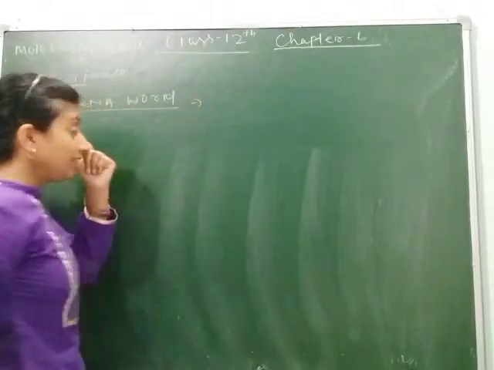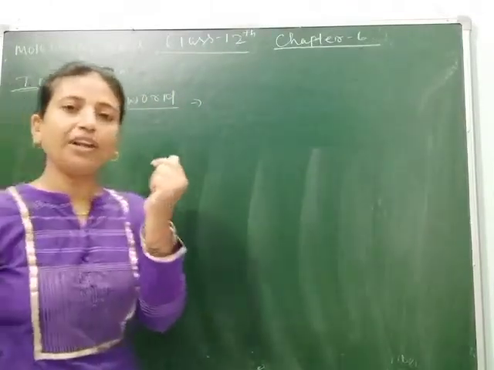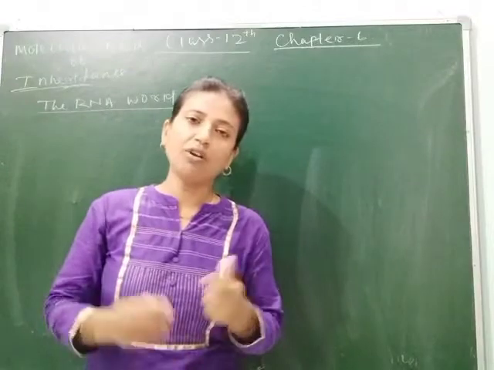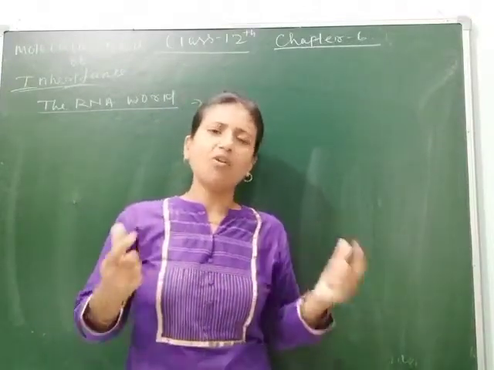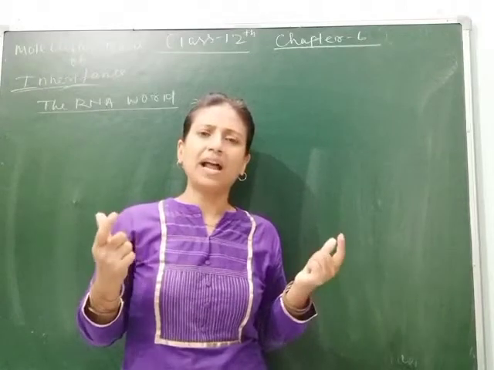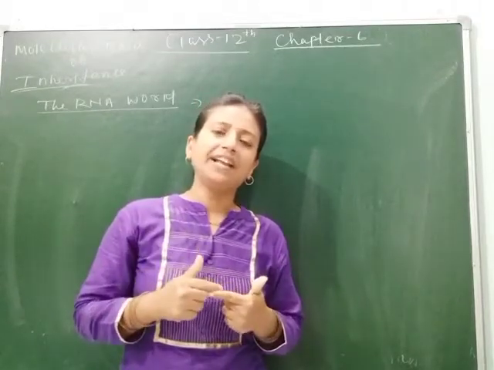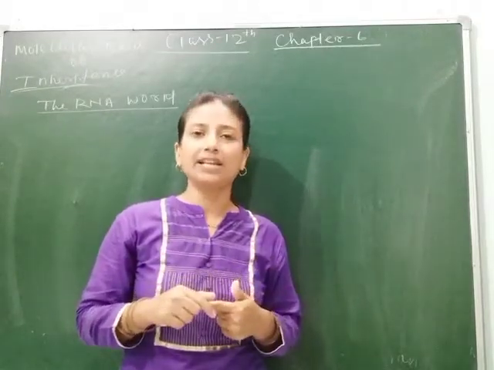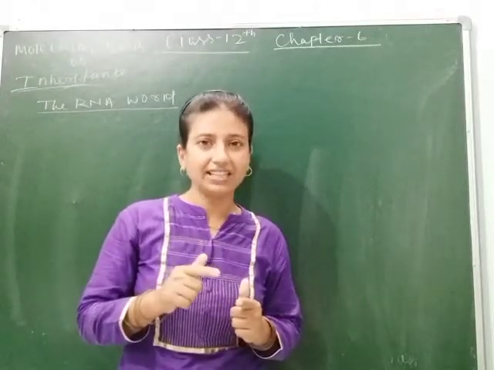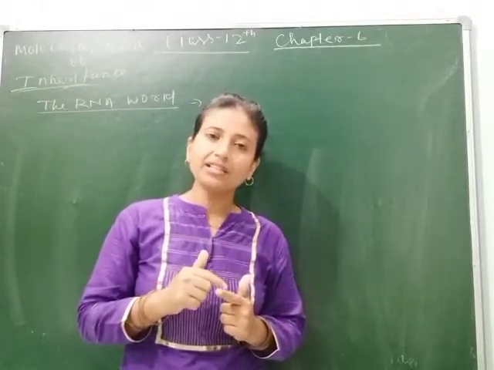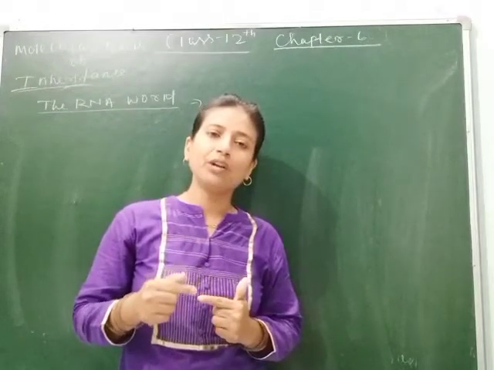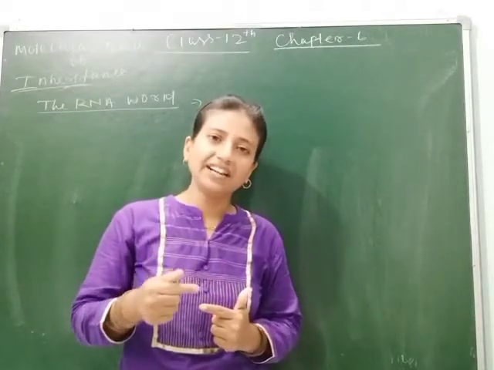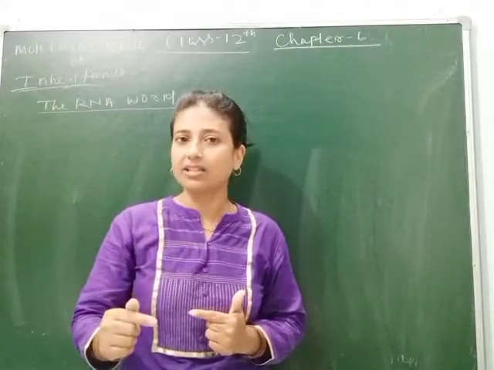As we know, all living organisms, including plants and animals, lower organisms and higher organisms, contain two types of nucleic acid. One is DNA and another is RNA. We already studied DNA. DNA means deoxyribonucleic acid, which acts as genetic material in most organisms.